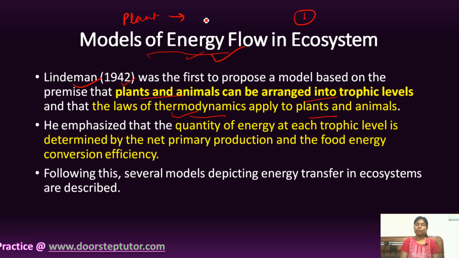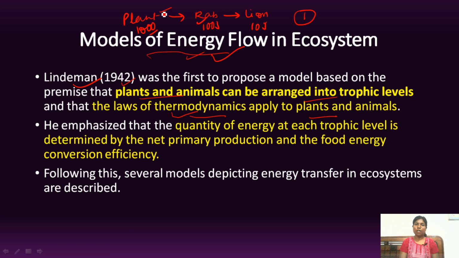So here, if the plant has produced 1000 joules of energy, then in the next level some part of the energy will be transferred. Similarly, in the next trophic level to lion, again the amount of energy transferred will be reduced. So why is this energy getting reduced? Because there are some other places where energy is going.